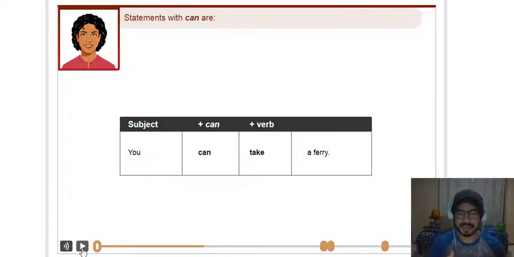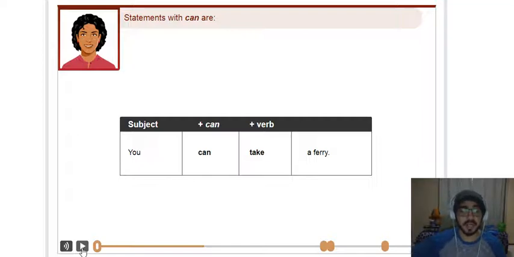Who is the subject? I, you, he, she, it, we, they, okay? João, Maria, Ian, Rafael, okay? Gabriel. So the subject, okay? Who makes the action, okay? So subject plus can plus the verb and the rest of the sentence.